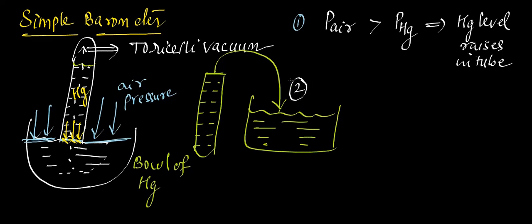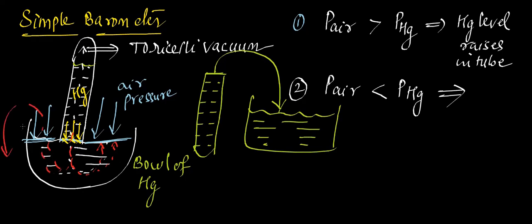Okay. Now, second thing, suppose the air pressure is less than the pressure due to mercury, then what happens? Imagine that mercury is exerting more pressure compared to the outside air. Then what happens? Now, this time this will be the direction. From this direction, pressure is more. So, more pressure will be acting on the surface now. So, what happens? This mercury will overflow.